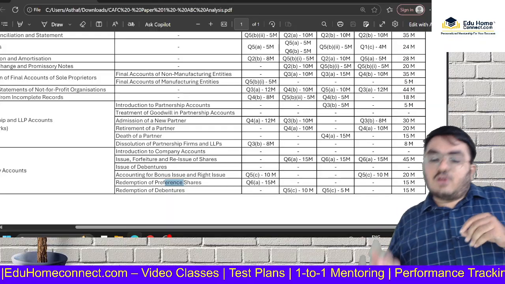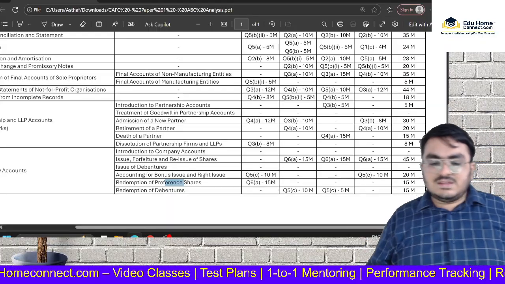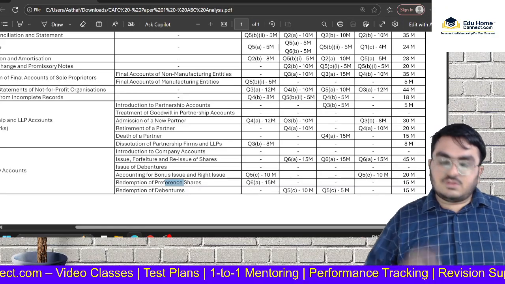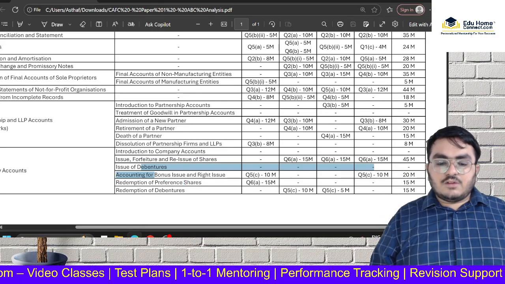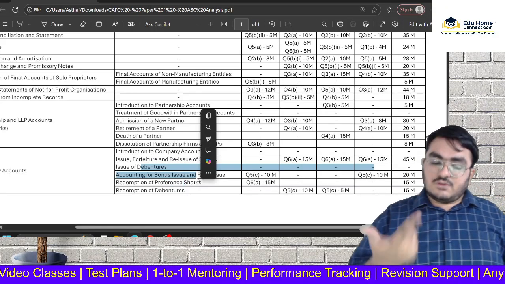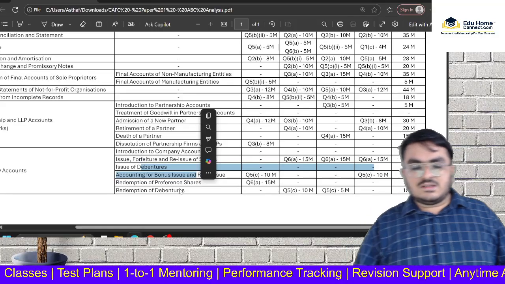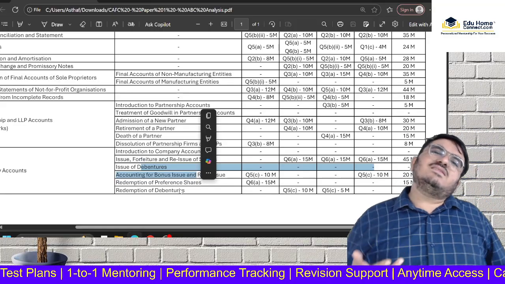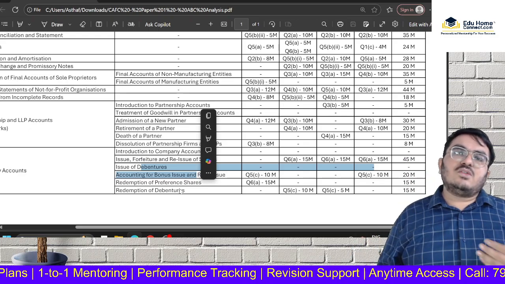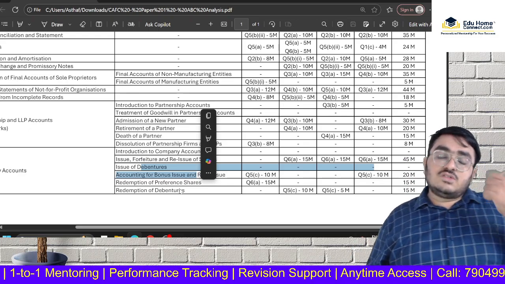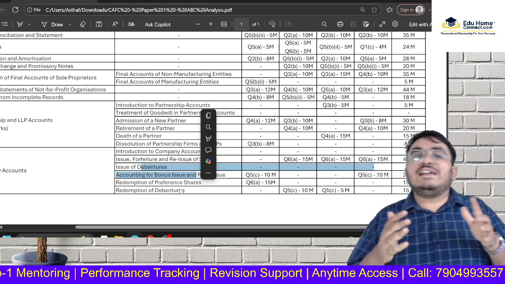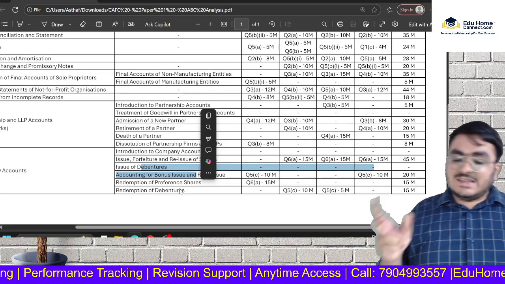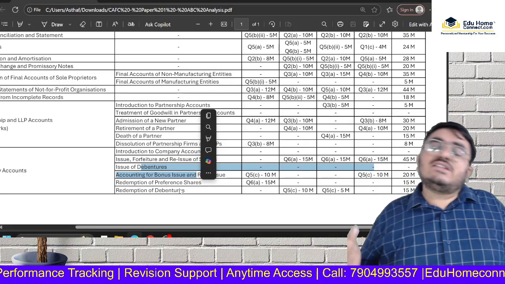In that, if you want to focus more on a particular unit, I would suggest issue, forfeiture and reissue of shares is a good unit to focus on. Accounting of bonus issue and right issue is a good unit to focus on, and redemption of preference shares is a good unit to focus on. As far as issue and redemption of debentures are concerned, these are pretty easy chapters. You can easily do it. Although for issue of debentures, we have not seen any question till date being asked by ICAI. Redemption of debentures, we are seeing a trend that ICAI is liking that chapter and they are asking a lot of questions.